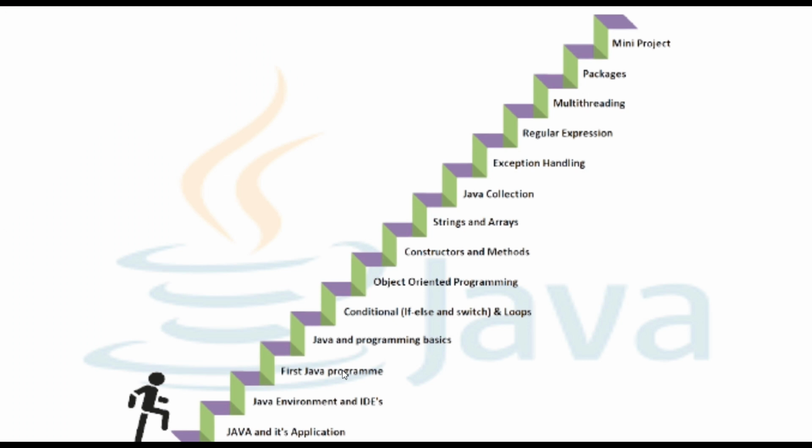Then we will cover Java basics, like variables, literals, keywords, and identifiers, and then move to conditions, object-oriented programming, constructors and methods, strings, and Java collection. Java collection is important for competitive programming because it makes our task easier. There are a lot of other benefits that we use in real life as well, but for interviews and learning the course, it is important for competitive programming.